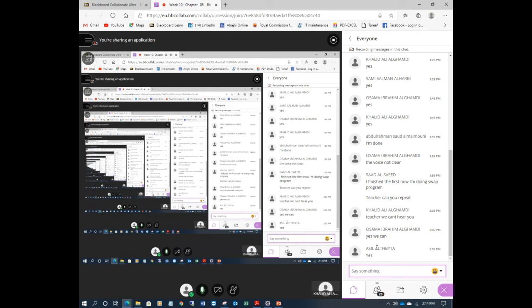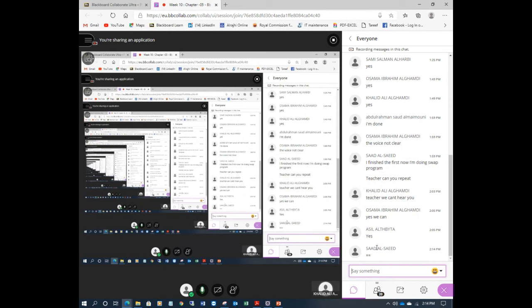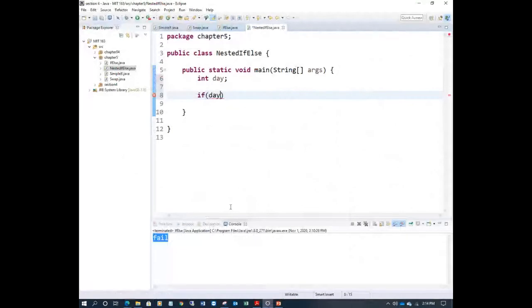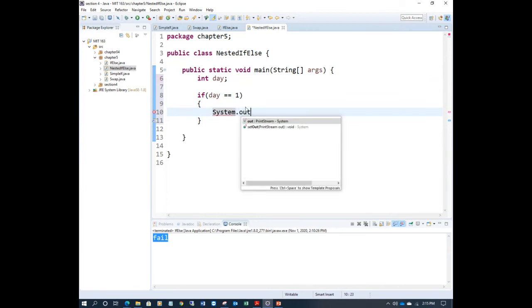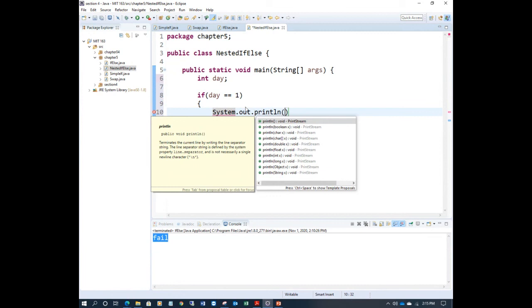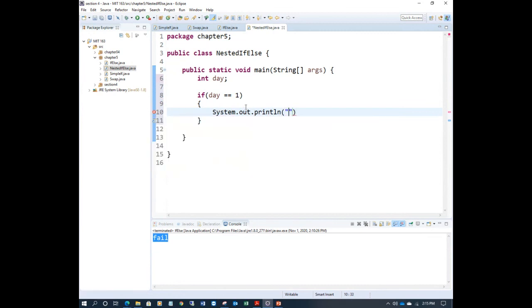Equal operator. How do you write equal operator? Come on, don't waste your time. Equal, very good. Sadat, very good. So that's what I want here, right? I just want to compare day with 1. This is an integer, of course, integer 1, right? Then I can say System.out.println here. I'm writing a very basic program. We can say, this is Sunday.